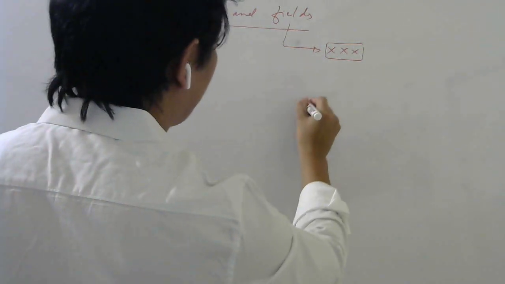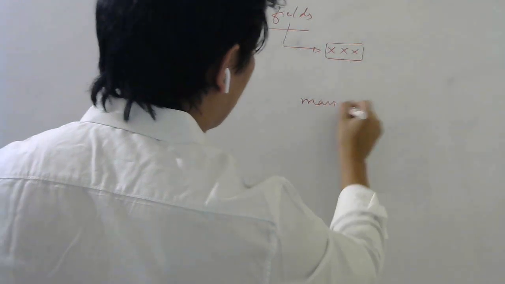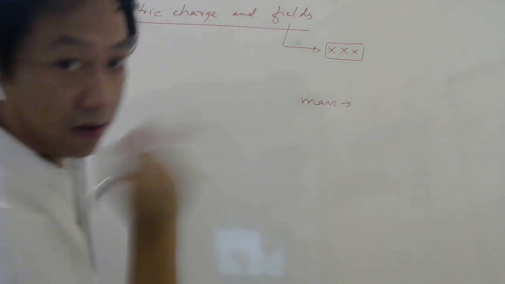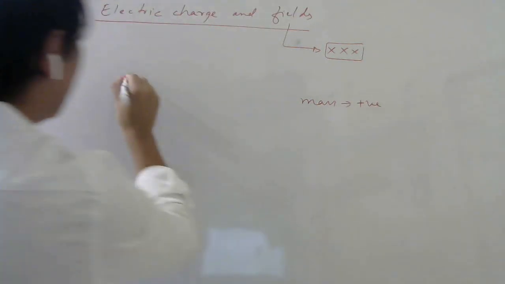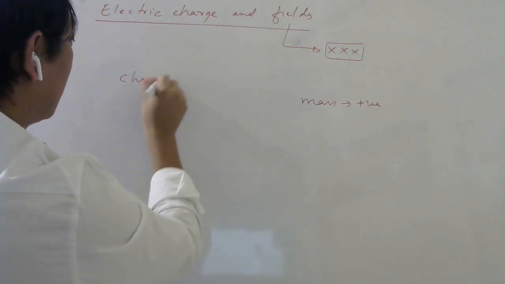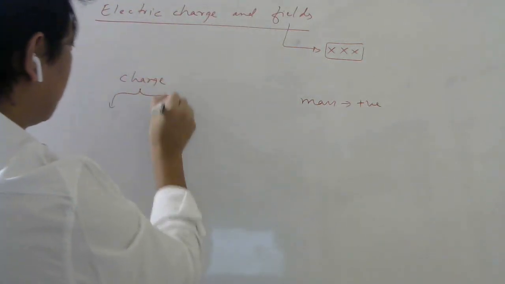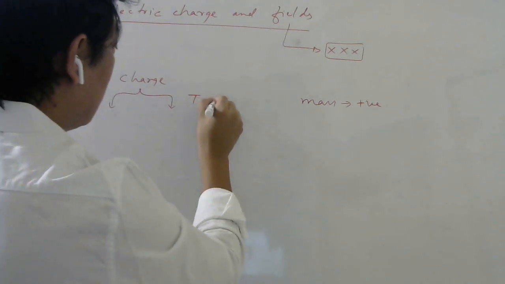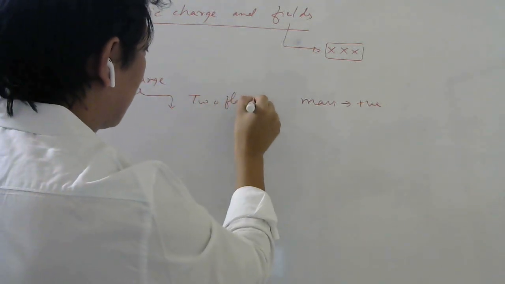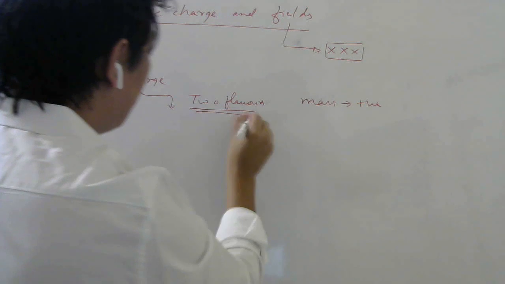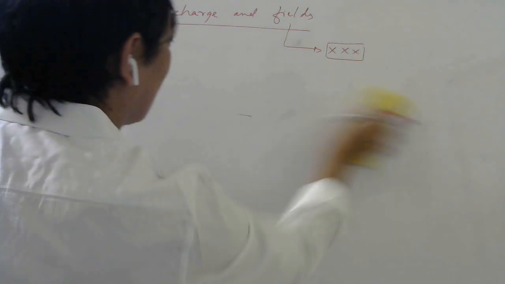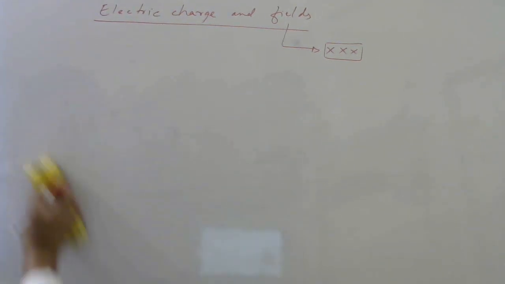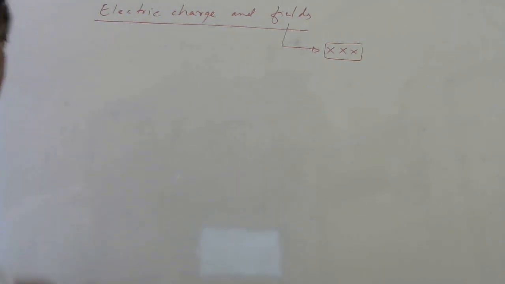Mass has only one flavor. Flavor I say, meaning it is always positive. Charge on the other hand comes in two flavors. It has two flavors. How we came to know about this? It's a very interesting thing. So let us do the experiments which made people understand that there are actually two kinds of charges.